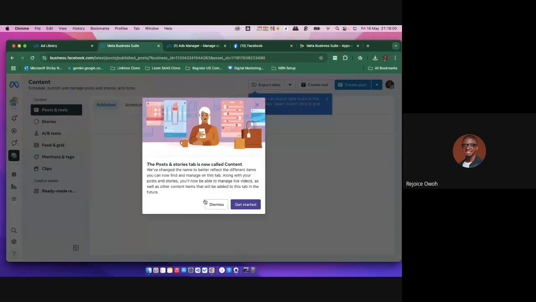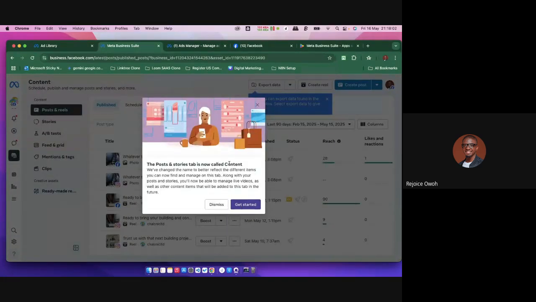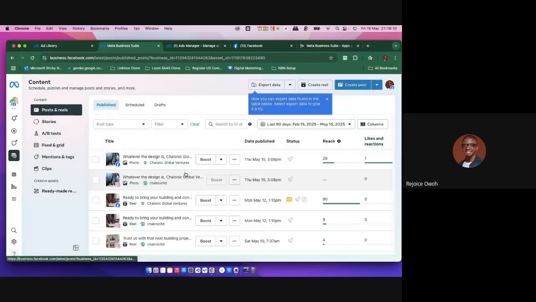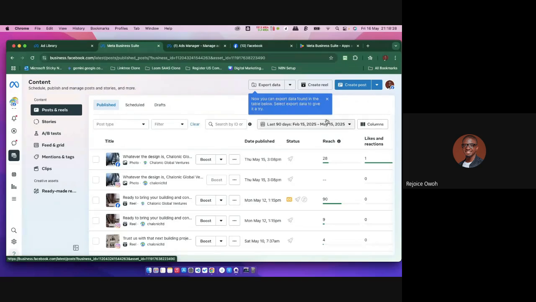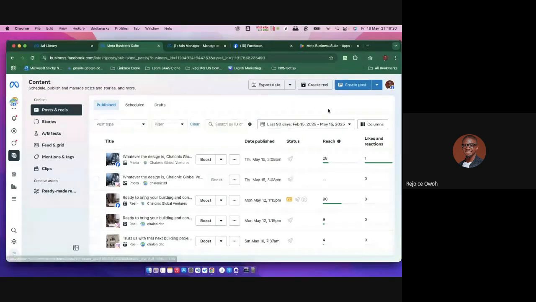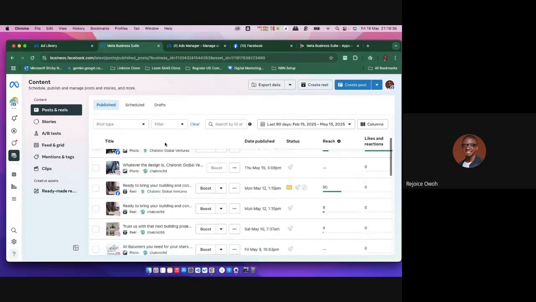There's also content. If you watched the video I showed you guys about Metricool, right, you're going to see it. Okay, let me see. They say post and story. It was actually called posts and stories before, but now it's called content. So you're going to see it looks similar to how I showed you guys the Metricool platform works, right? So I can literally see my reach, the reach of every post I've made, right? I'm seeing whether the captions need review. For now this is still a growing page, right? I can even export the data, right? So this is still a growing page, but the whole idea is something you can see from here.